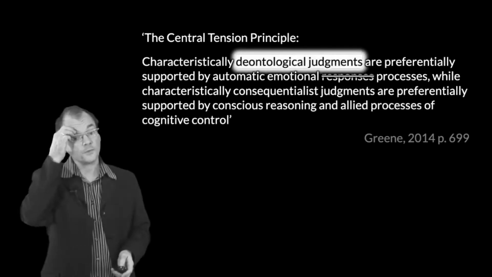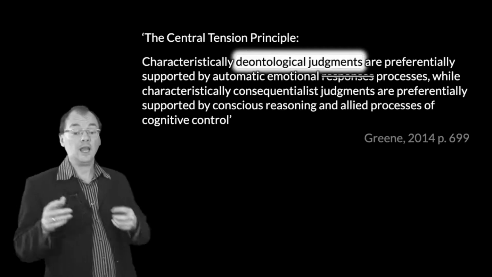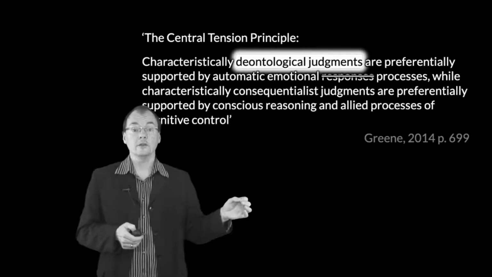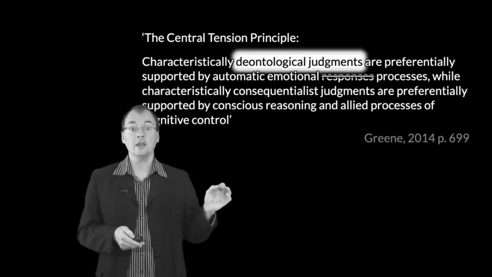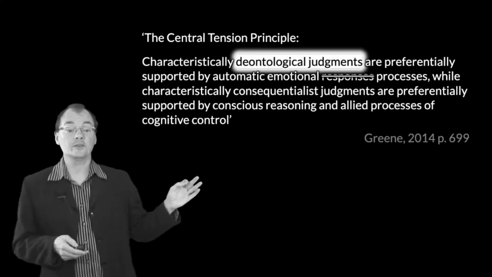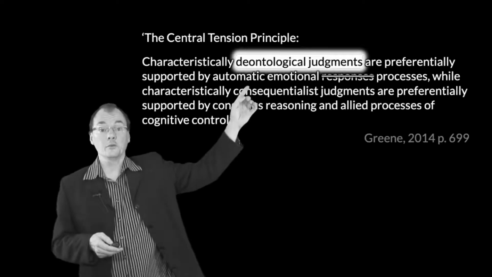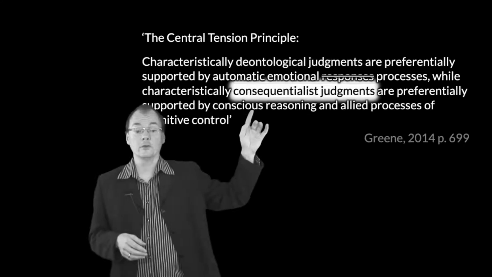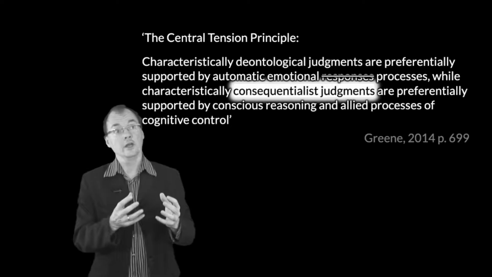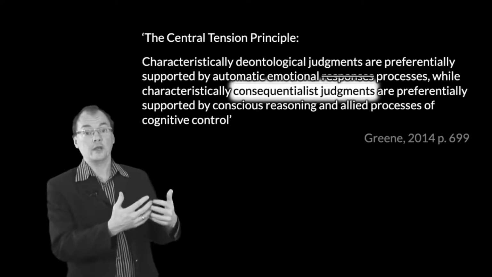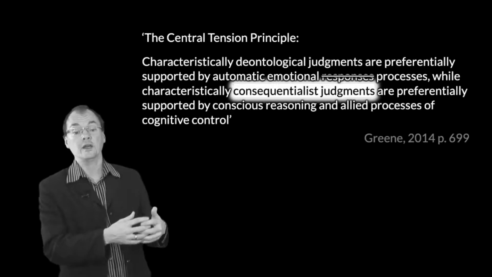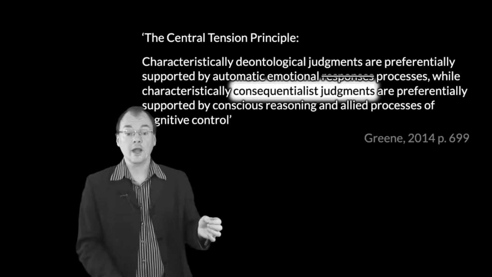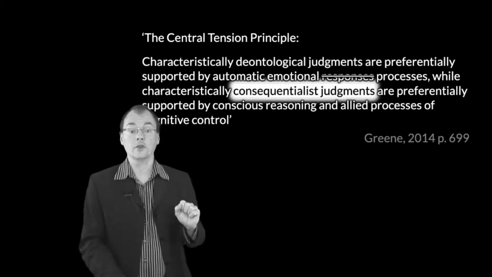Brilliant though he is. Now, what are these deontological judgments? Well, as in the case of the physical cognition, what we mean is this: judgments that would be the consequence of a plausible deontological theory. If the ethical aspects of the world were as deontologists think they are, then these judgments would be correct. Those are characteristically deontological judgments. Same thing for our characteristically consequentialist judgments. So there's no commitment at all at this point to saying, look, gosh, that slow process is really working. It's people who've read Mill or something like that. What Green seems to be saying here is that these are the kind of judgments that would be correct if a plausible consequentialist theory were true.